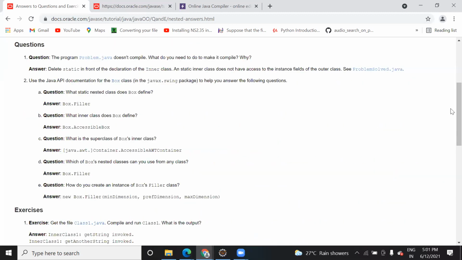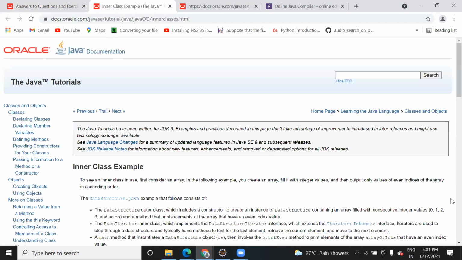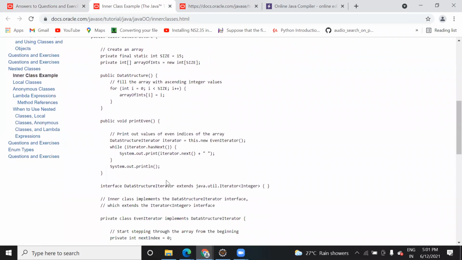So they have to initialize it as static, static data structure DS. You can refer to this class, public class data structure. Inside that, they have created a constructor, a method to print, and an interface which is extending another interface.